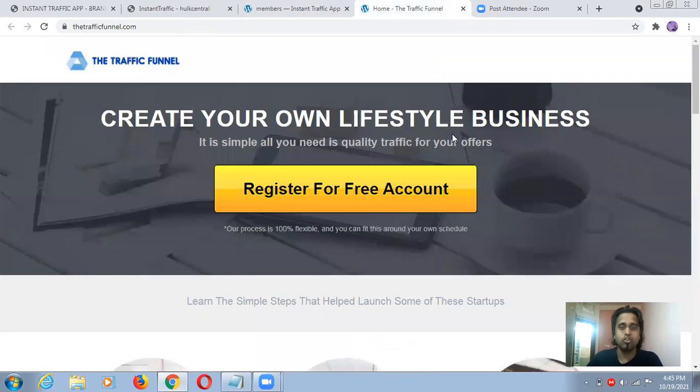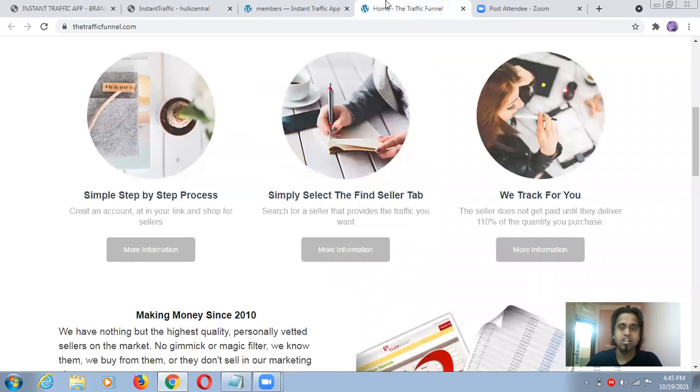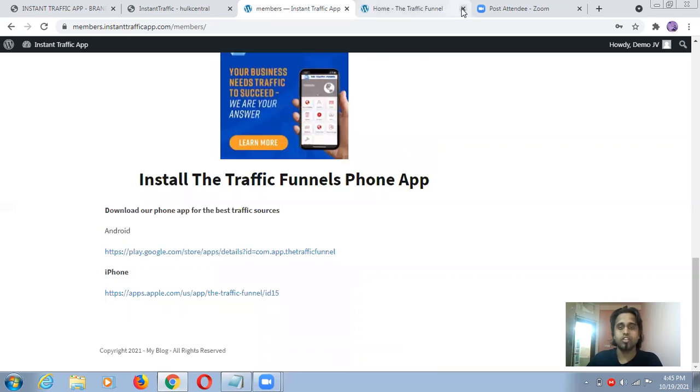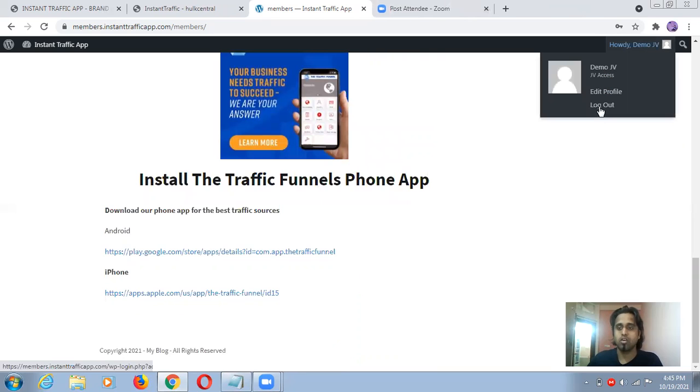Guys, you don't need to log in again and again. This is the Traffic Funnel. I already did this. I hope I showed you each and everything, guys. I'm just going to log out.